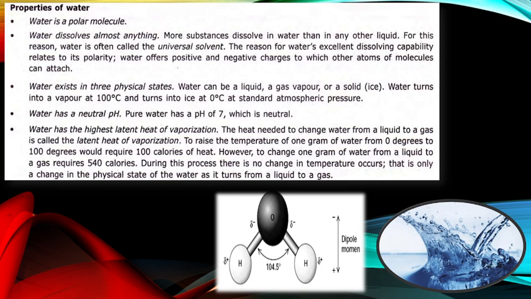Second, properties of water. There are some properties of water. The first one is that water is a polar molecule, having two charged poles. Water is a molecule made from an oxygen atom and two hydrogen atoms. The oxygen atom has a partial negative charge and the hydrogen atoms have a partial positive charge.